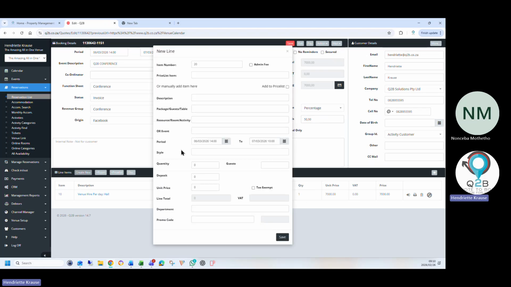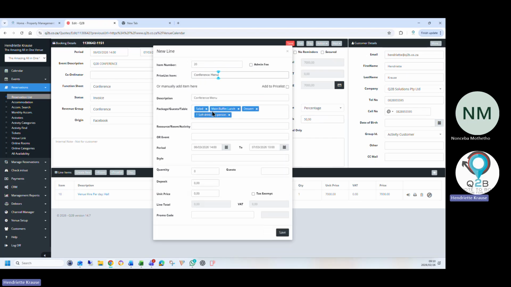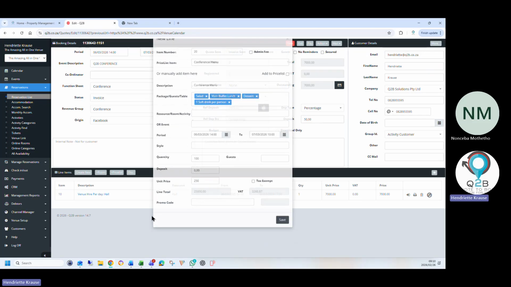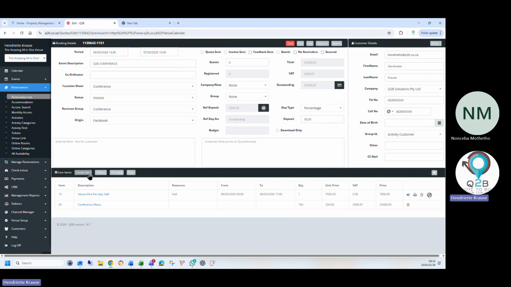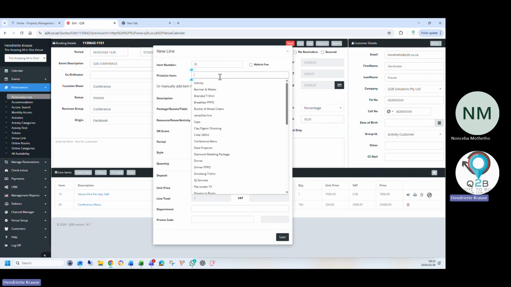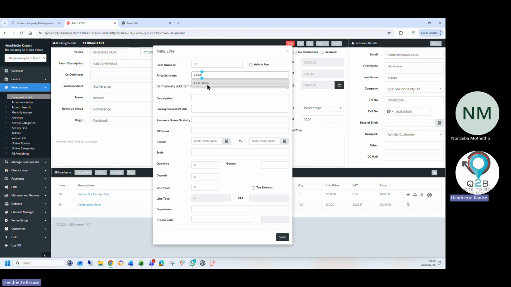Now I can add more information. Let's see what menus I've got here. I want to add the conference menu. It's for 100 people. Mine is set to 0, but you can have a price in and it will immediately calculate it for you. Any items that you want to add, let's say Coke, I want to add 100 Cokes.